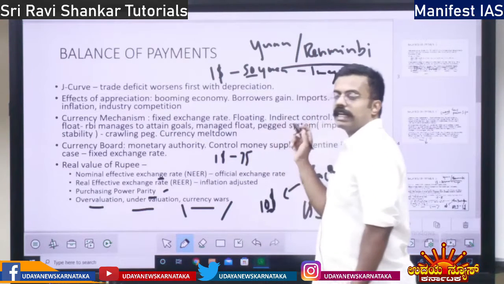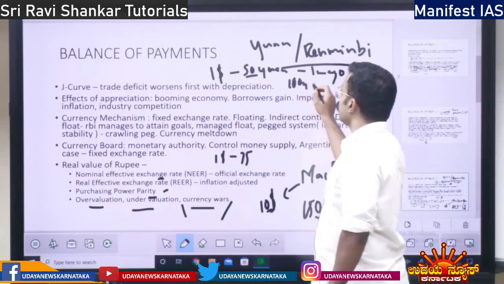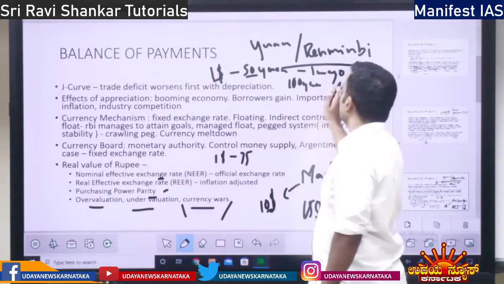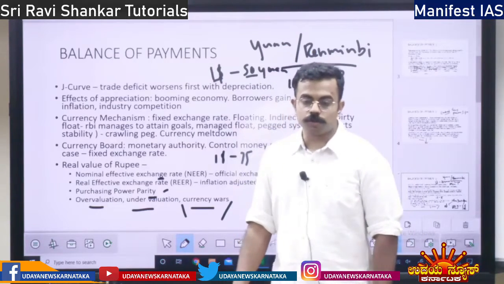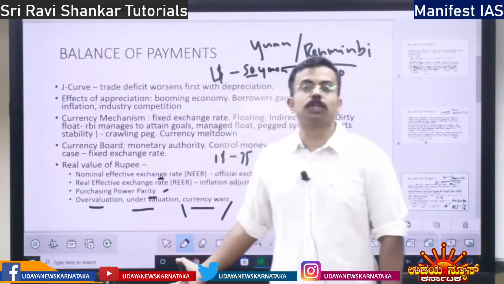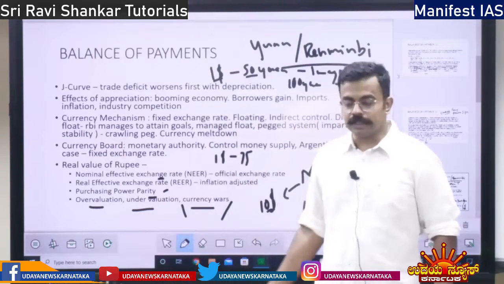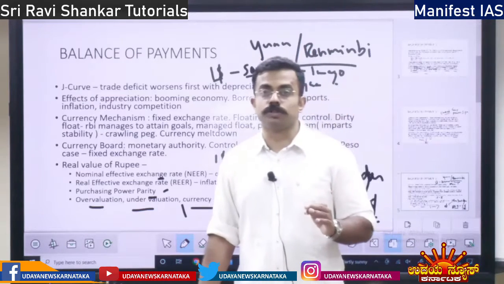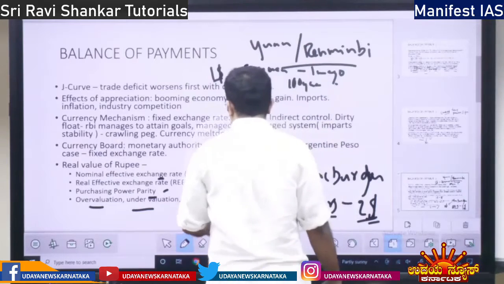But the Chinese central bank devalues the currency to 100 yuan for $1. So for the same $1, we are getting two mangoes. What will happen? The export of mangoes will increase. That is why, in order to increase exports, China is engaged in currency war.